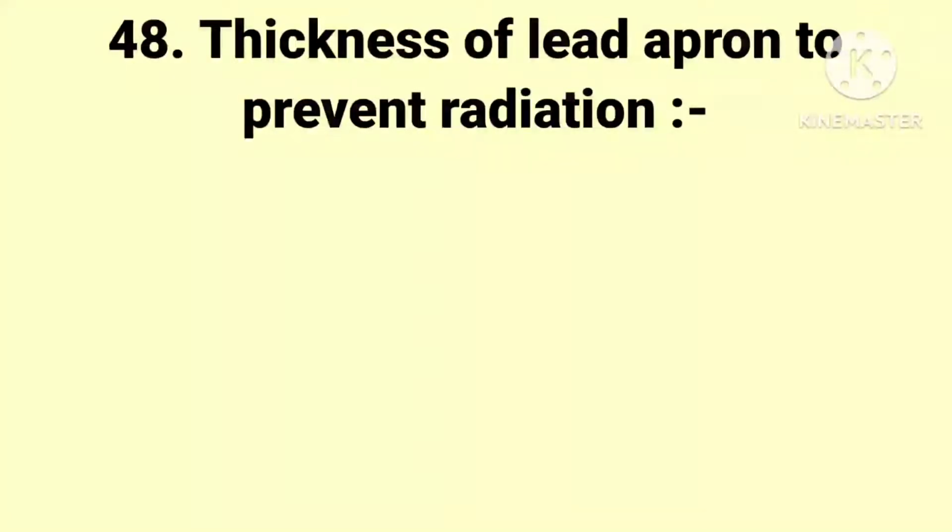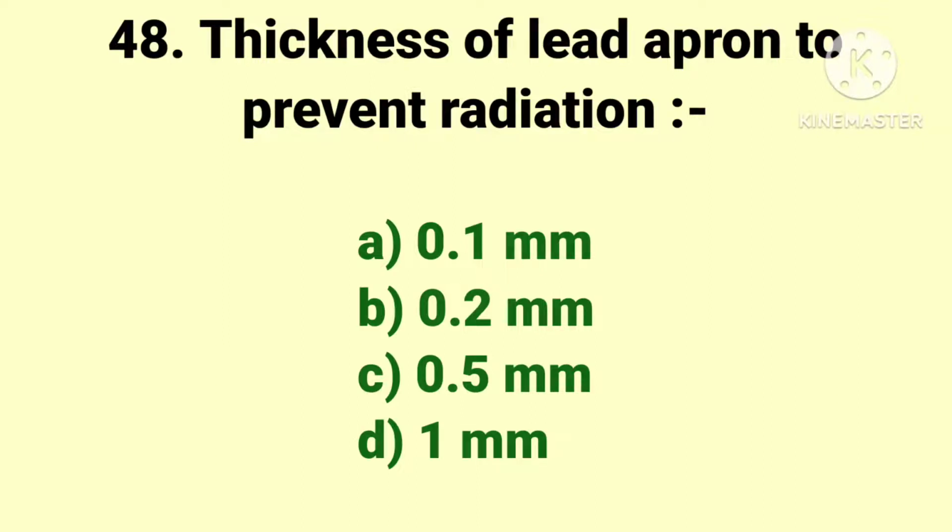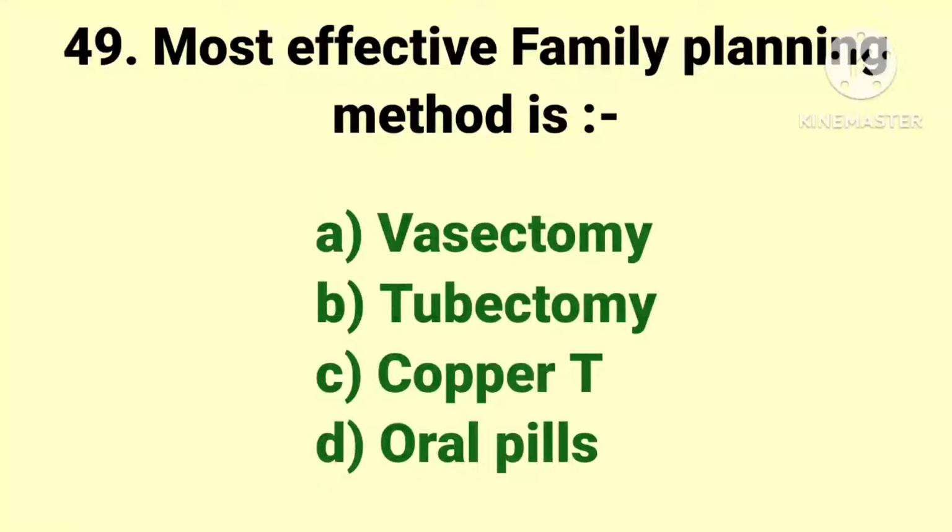The next question. Thickness of lead apron to prevent radiation. The options are 0.1 mm, 0.2 mm, 0.5 mm, and 1 mm. The answer is 0.5 mm. Next question. Most effective family planning method is. The options are vasectomy, tubectomy, COTPA, and oral pills. And the answer is vasectomy.